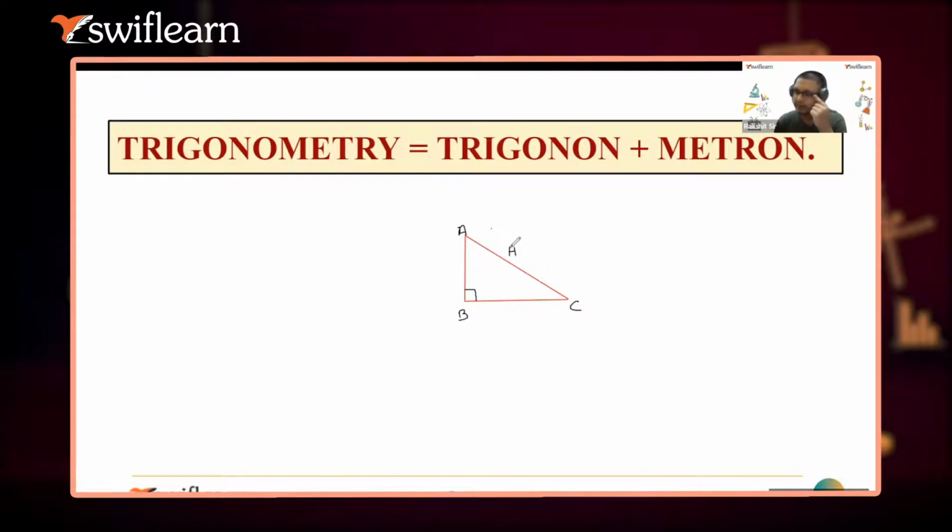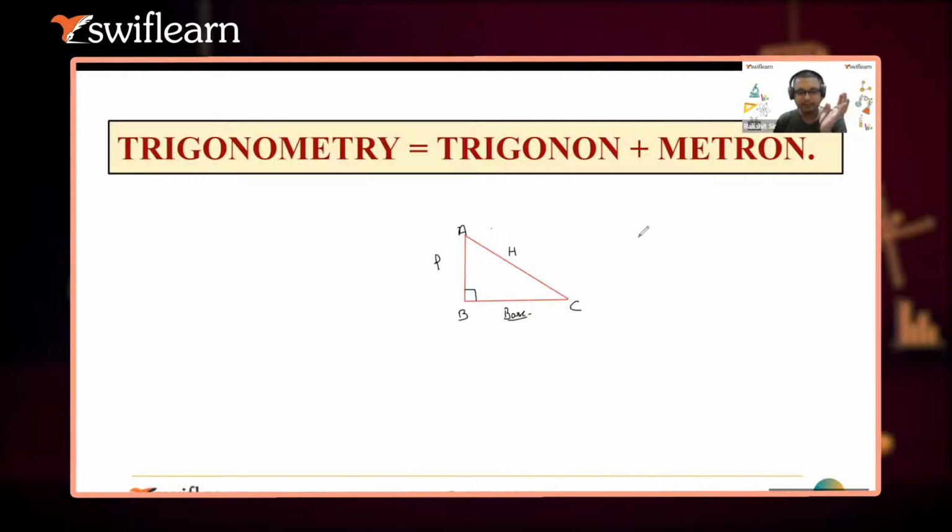I think you did the Pythagoras theorem in the previous class. Hypotenuse. Usually we call AB the perpendicular and BC the base. That's what you learned till now. Hypotenuse H. So we usually represent them with capital H, capital P, and capital B.